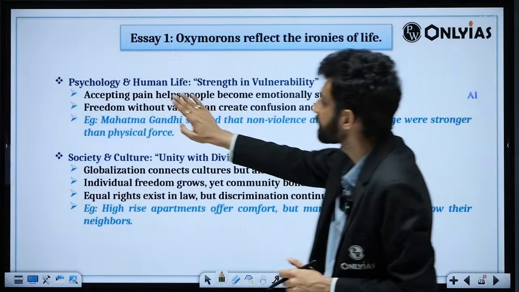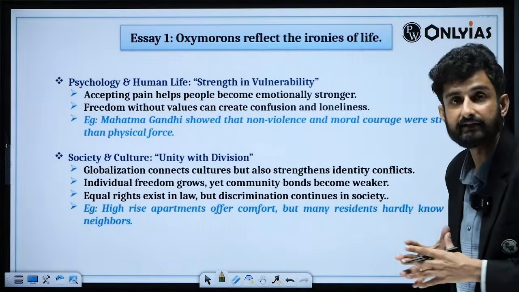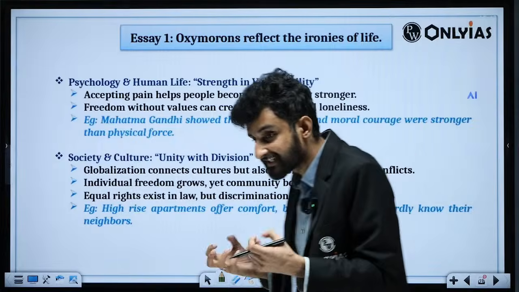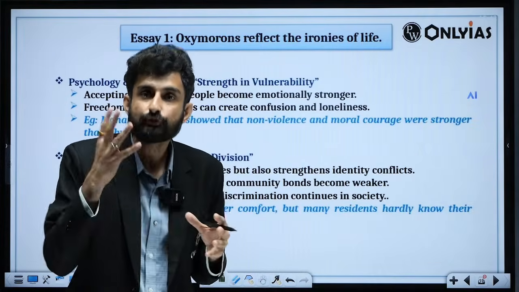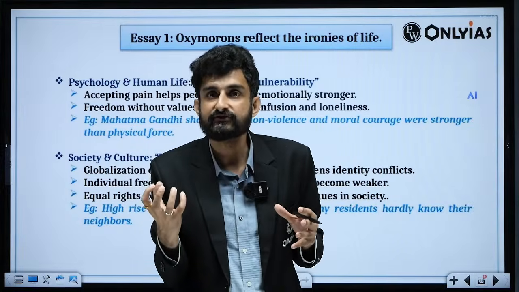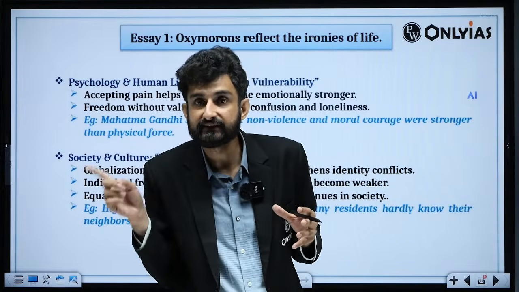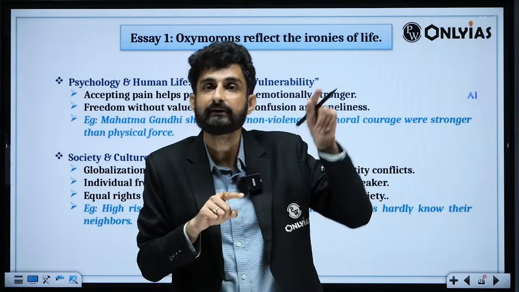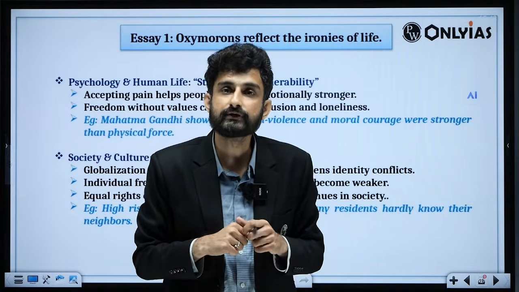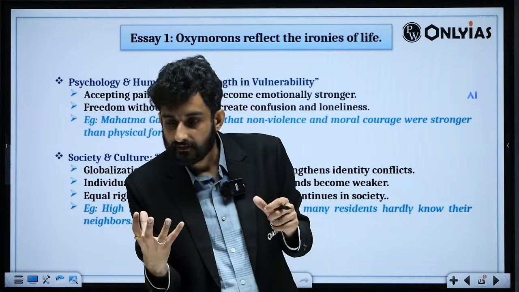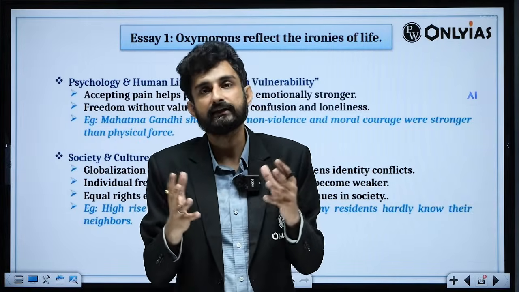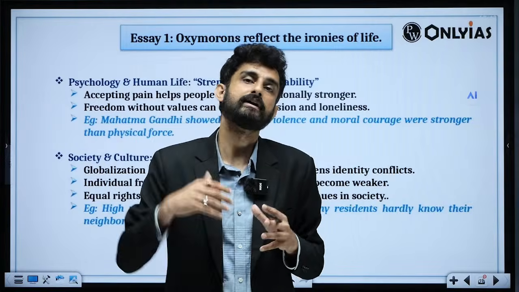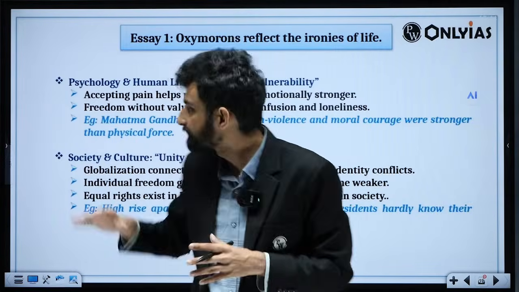Similarly, on the psychological and human life front, strength in vulnerability. Individuals gain strength through their failures. And those who gain strength and gain success after seeing failures are the ones who can be better built for the future. And those who remain in those vulnerabilities, in those failures, succumb to those failures, are the individuals who were not able to build better successful careers. So these are the various aspects.